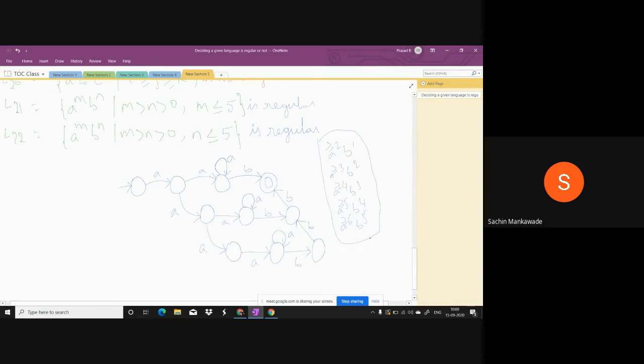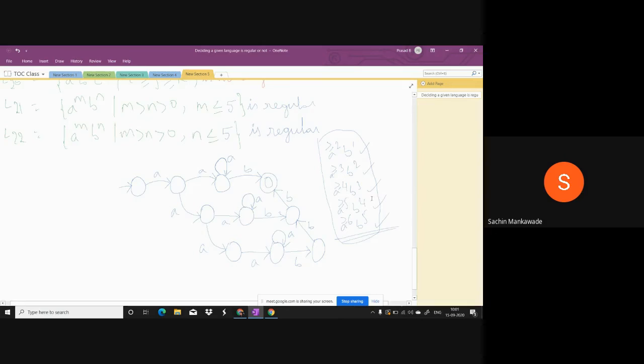You are not checking when B's are 6, or 100,000, or 1 lakh. You have to check when B's are 1, whether A's are 2 or more. When B's are 2, whether A's are 3 or more. When B's are 3, whether A's are 4 or more. When B's are 4, whether A's are 5 or more. And when B's are 5, whether A's are 6 or more. So you have to check only a finite relation.